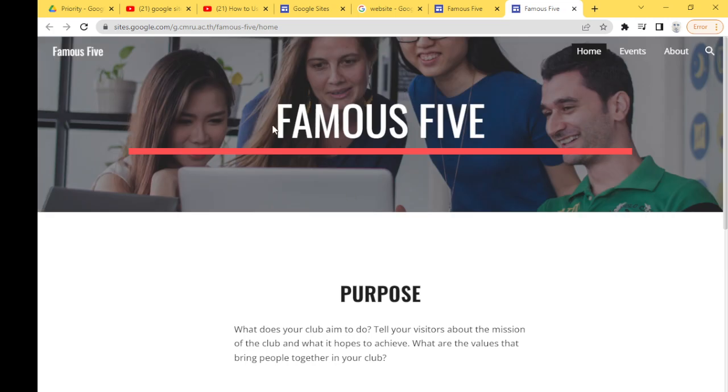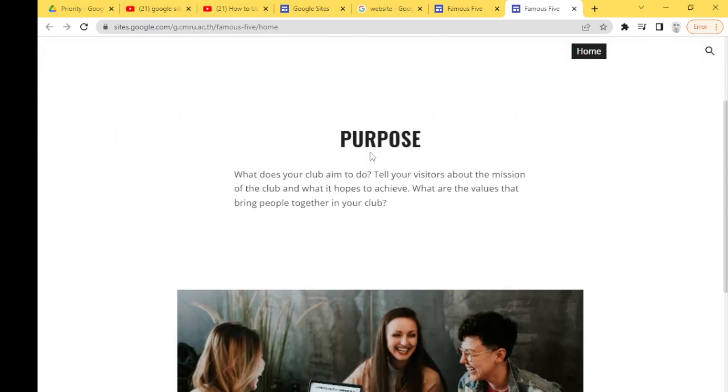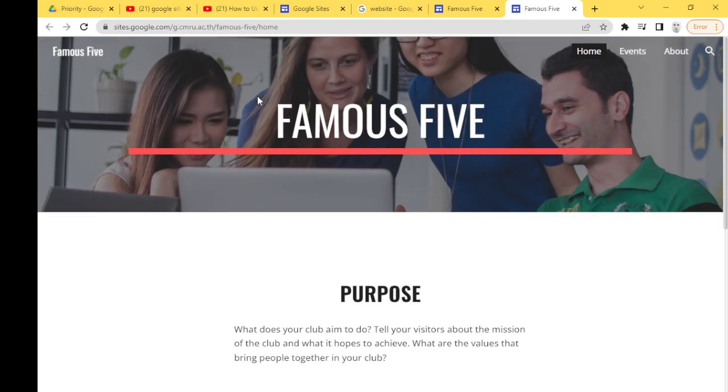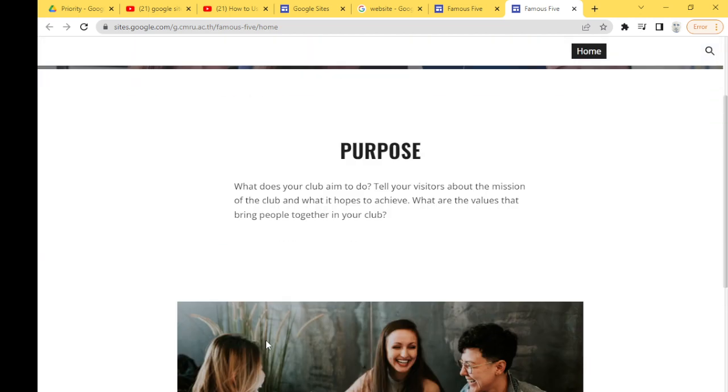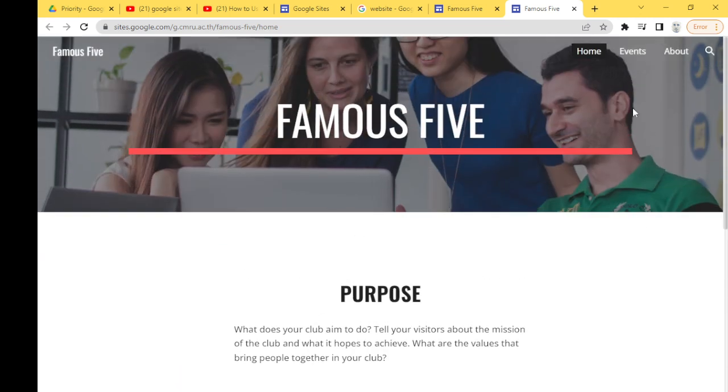Okay, so sometimes you need to reload the page. So now this is the real thing. You see here, Famous 5. So this is the real website. So what do hackers do, right? They get access to what the owner of the website can do, and then they start writing nonsense, right? They can put bad pictures, put bad words, right? This is what hackers do. They do what only the owners of the website are supposed to do. So it's very important to have strong passwords, right? Use double authentication, so no one can hack your account.